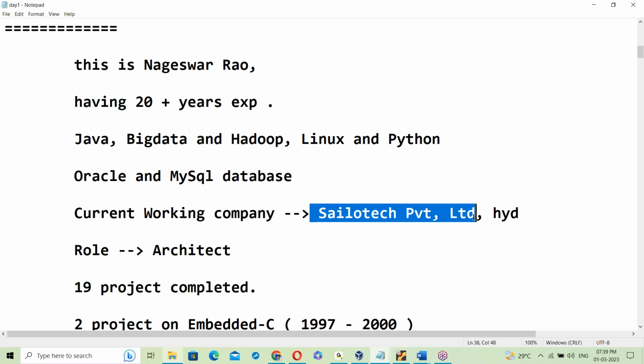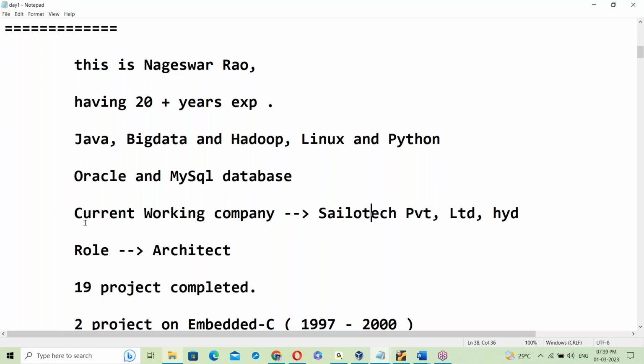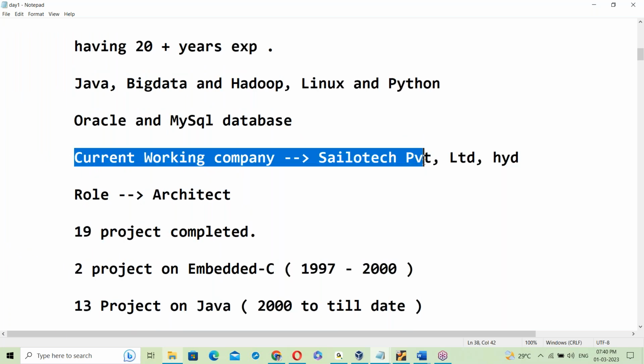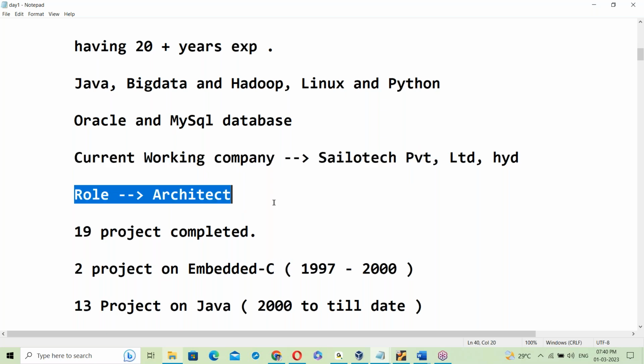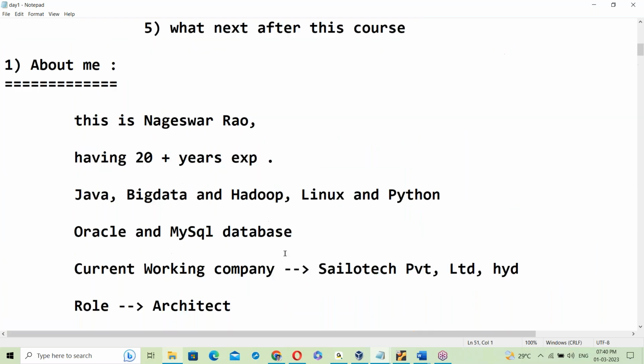My role is architect, and I have completed 19 projects in total. This is my introduction.